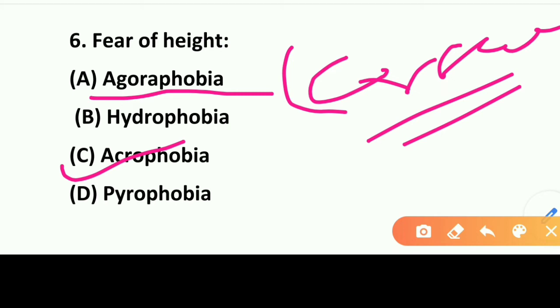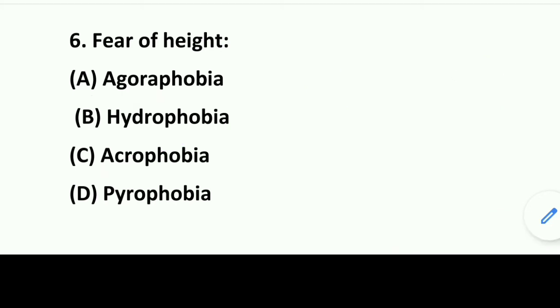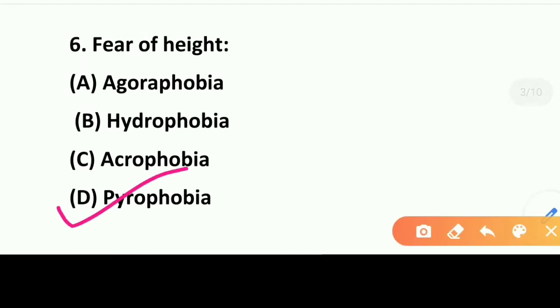Clear? If we talk about option B hydrophobia, what does it mean? Hydrophobia basically means fear of water. Basically, dog bite causes hydrophobia, it is a viral disease. Option C acrophobia, I have already told you, fear of height. And option D pyrophobia, what does it mean? Pyrophobia means fear of fire. Fear of fire is called pyrophobia.